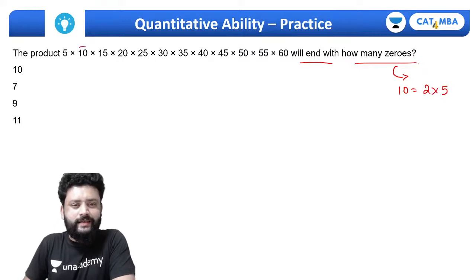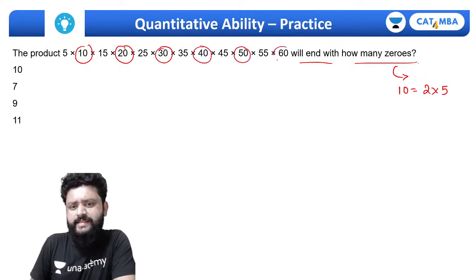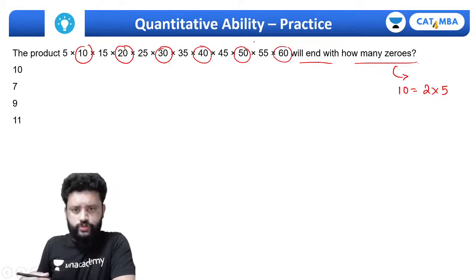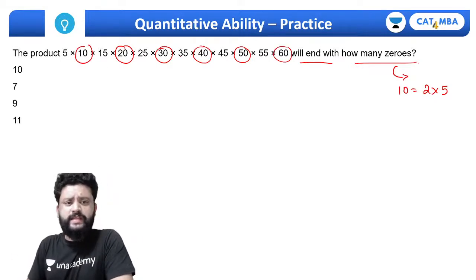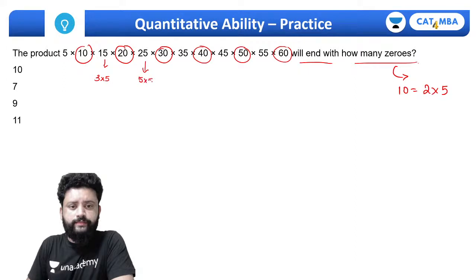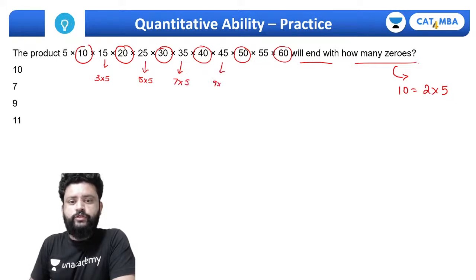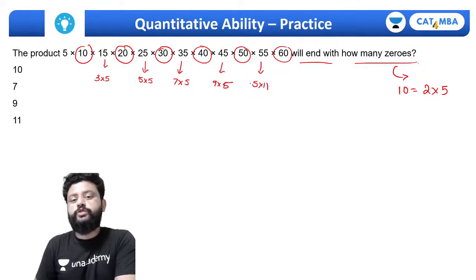So if you look at this, यहाँ पे already zeros हैं 1 2 3 4 5 and 6. There must be 6, more than 6 zeros, right? Now instead of this, what I'm getting here, it is 3 into 5. I'm getting 2 more 5s. Then this is 7 into 5. This is 9 into 5. Nowhere I'm getting 2. 5 into 11. The only problem is with 2's, right?